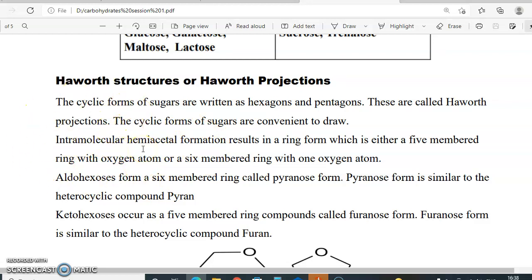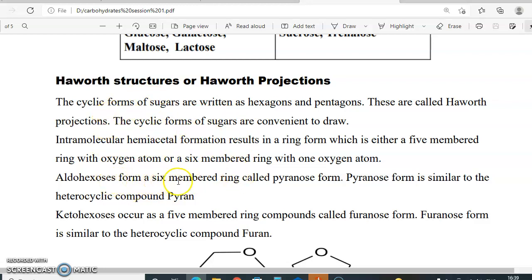They are obtained by an intramolecular reaction between a hydroxy group and the aldehyde group, or between the hydroxy group and the ketone group, leading to hemiacetal or hemiketal formation. So an aldehyde reacts with a hydroxy group to form a hemiacetal, or a ketone reacts with the hydroxy group to form a hemiketal, and hence we end up getting a ring or cyclic form.